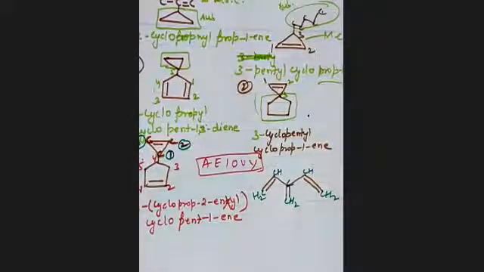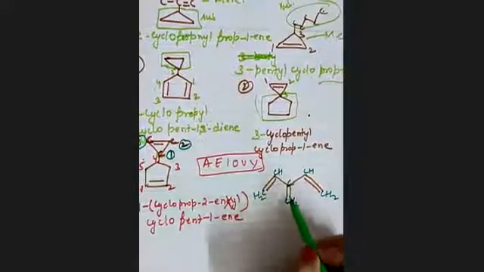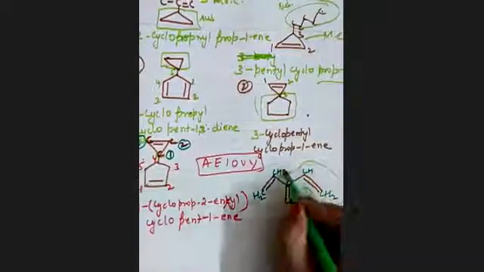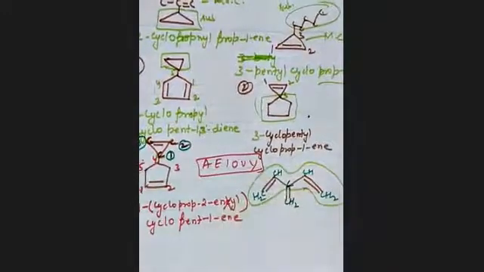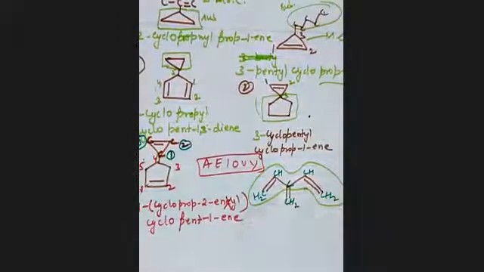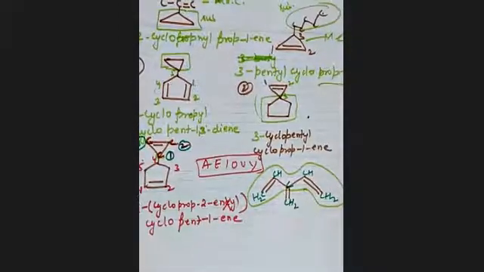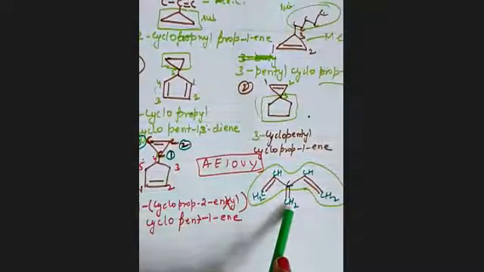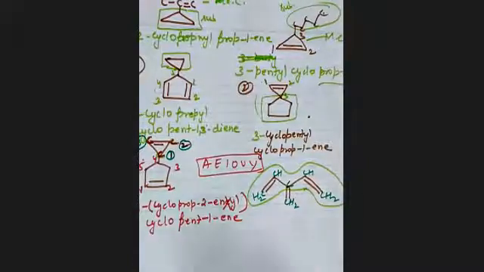So the first rule is that you have to select the longest chain. So 1, 2, 3, 4, 1, 2, 3, 4, 5. This will be our longest chain here. And this is our substituent. We have included the maximum number of double bonds. It is not possible to include all of them. Okay. Let's start numbering.